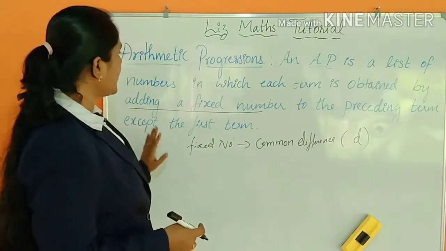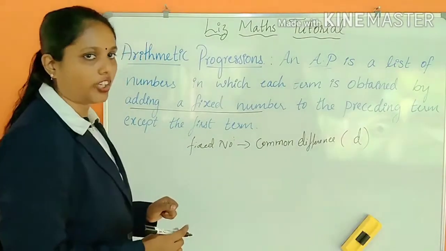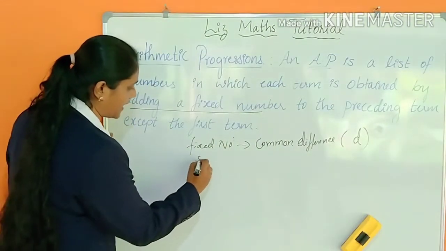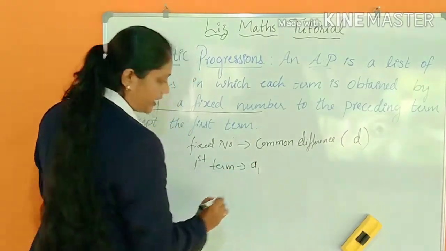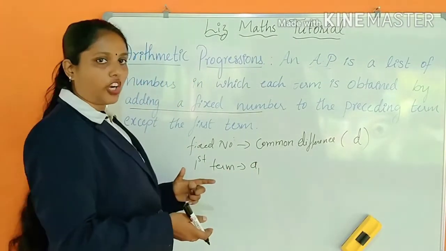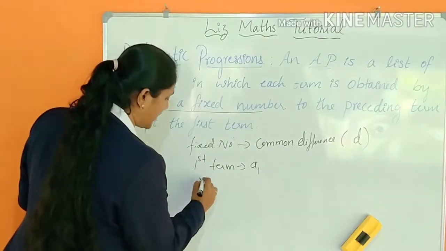And what is the first term? The first term we call a1, and the second term we call a2, then a3, and so on.